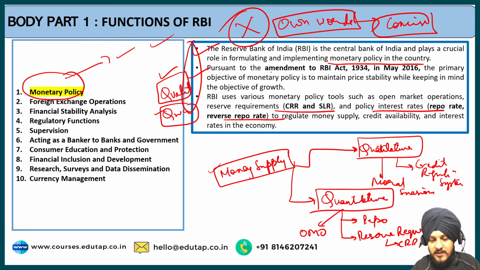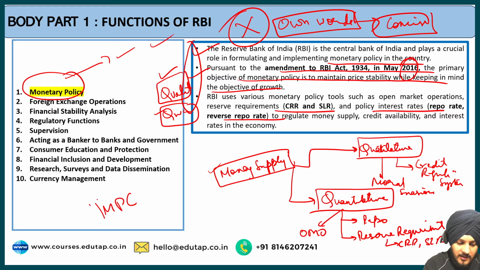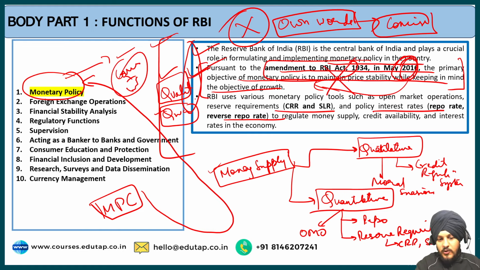The second point is, pursuant to the amendment to the RBI Act 1934, the primary objective of monetary policy is to maintain price stability while keeping in mind the objective of growth. In the year 2016, the government formed the Monetary Policy Committee, which takes decisions regarding monetary policy in India and controls the money supply in the economy. The last point I've already discussed, which are the qualitative and quantitative tools with respect to monetary policy.